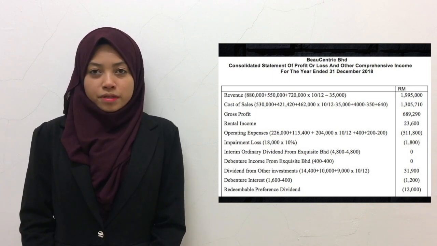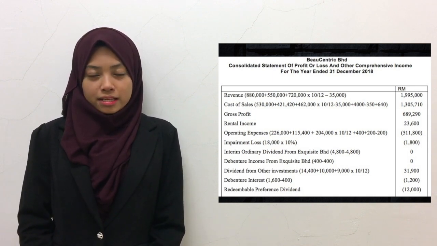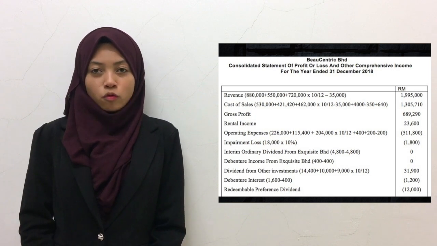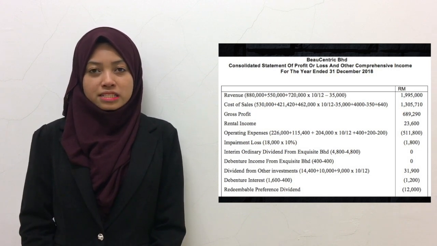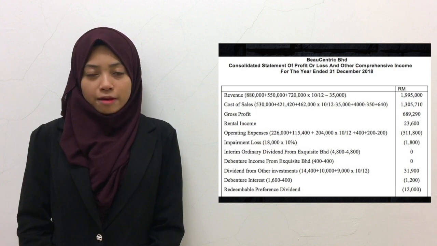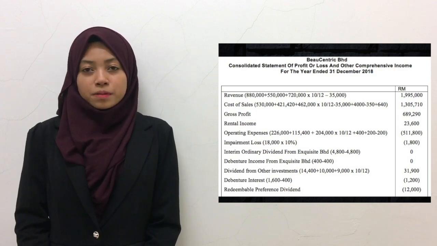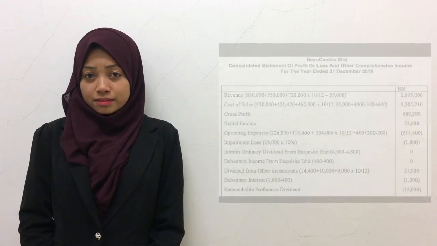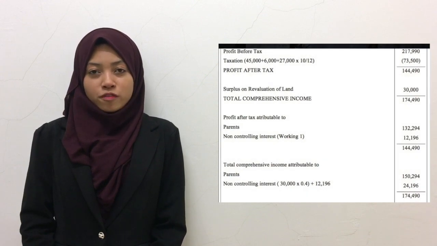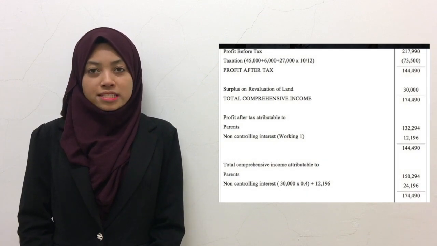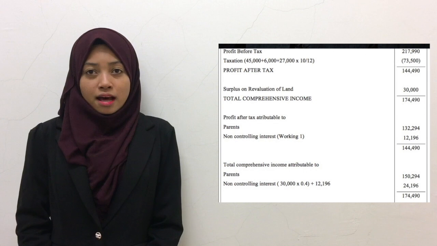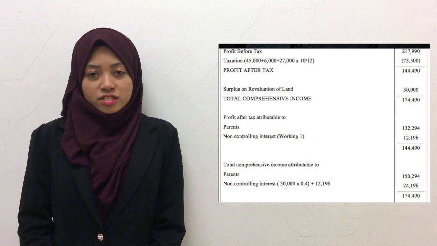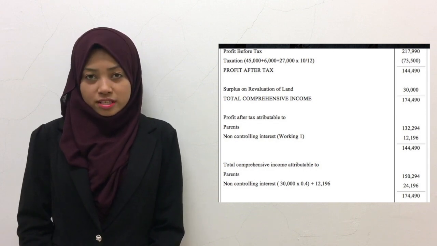Dividend from other investment RM31.9 million. Debenture interest is RM1.2 million after we minus the intra-company transaction RM400,000. Redeemable preference share RM12 million. Then we will arrive at profit after tax of RM217.990 million after we deduct RM73.5 million of taxation.